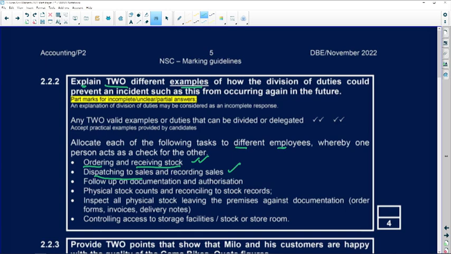So from the storeroom, there needs to be some kind of process in terms of the dispatching of these bikes to the store for sales and the recording of the number of bikes that were actually sold. Right, follow-up documentation and authorization. This is always critical and important.